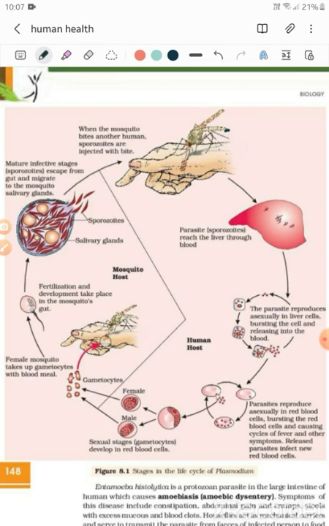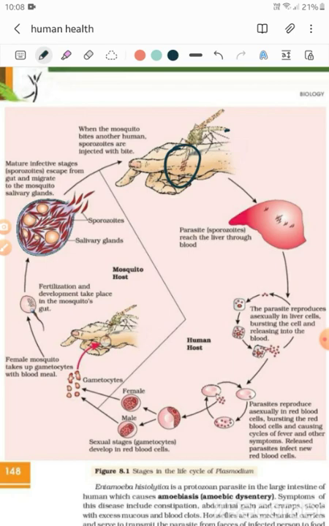So how, you would ask, is it transmitted from this mosquito to the human while it is sucking the blood? It is simply sucking the blood, right? How is it getting transmitted? Just understand one thing: this mosquito's saliva has certain clotting factors.